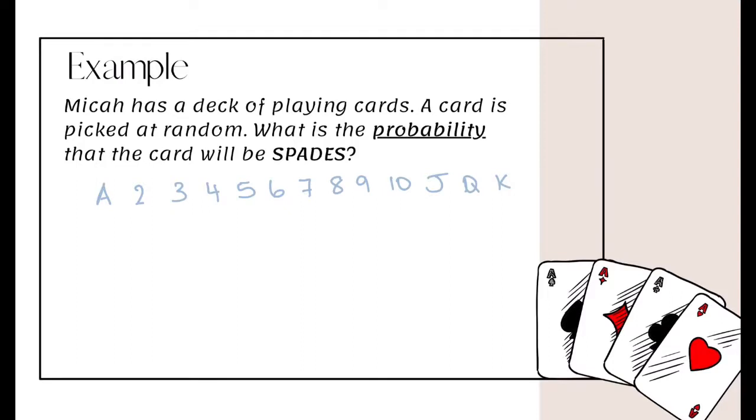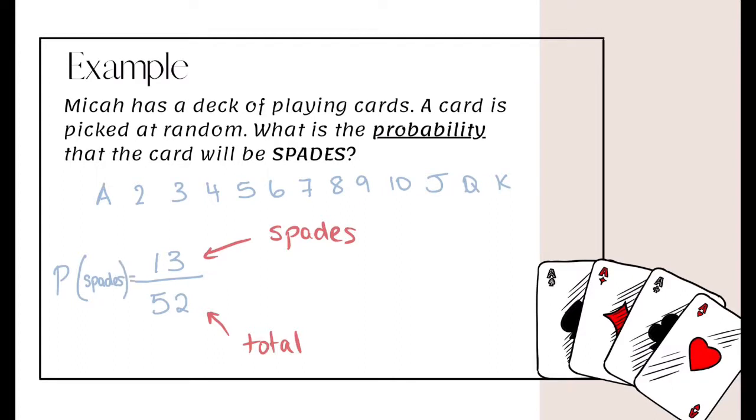So we know that there are 13 cards that are going to be spades out of the 52 cards. So this is spades, that's the thing that we're looking for, and this is the total number of cards that we have. And then don't forget, we need to write the probability of getting spades is equal to 13 over 52.